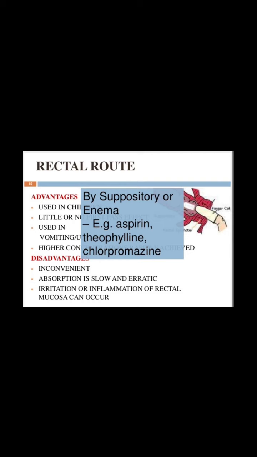Next route is rectal route. So the drugs through this route in the form of suppository or enema are given to produce local or systemic effects. So drugs like paraldehyde, glucose can be administered through this route. So the chlorpromazine suppositories are given for vomiting control.